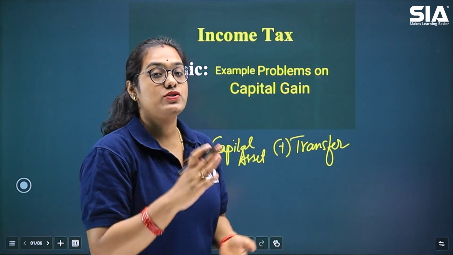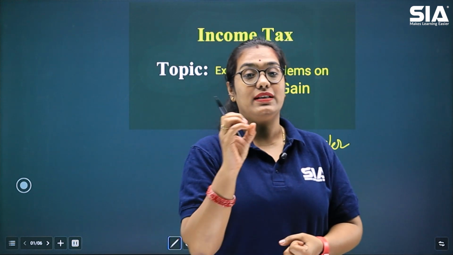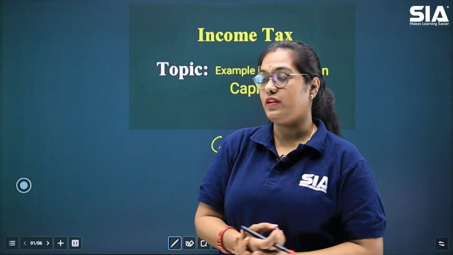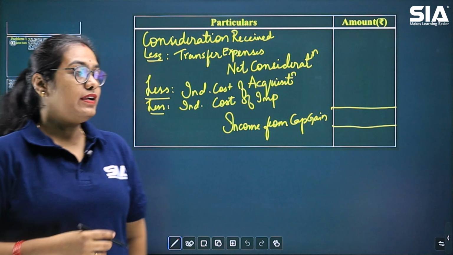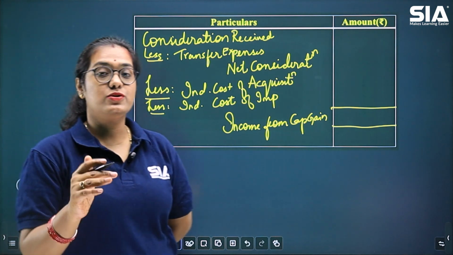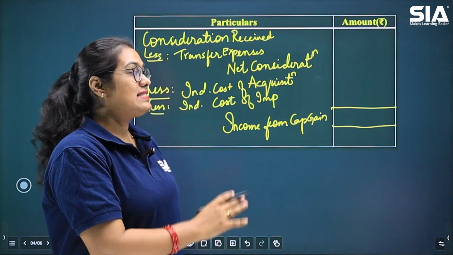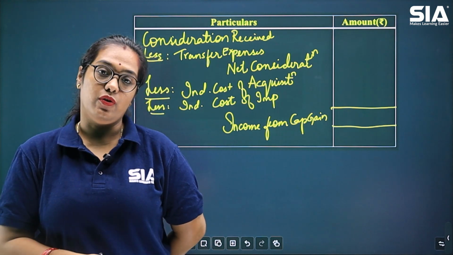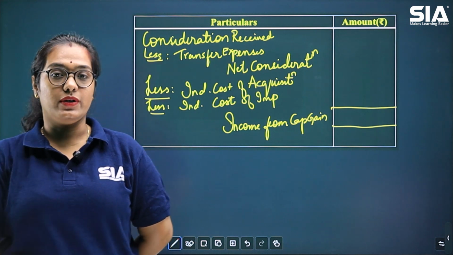Now, how do we compute this capital gain amount is what we need to see. There is one fixed pro forma that you need to remember. Any question asked to you based on income from capital gain, this is the fixed pro forma that we are going to follow throughout the chapter or throughout the unit.